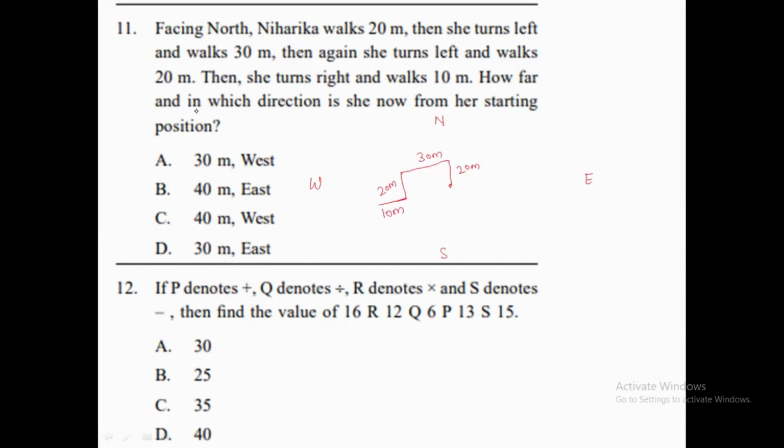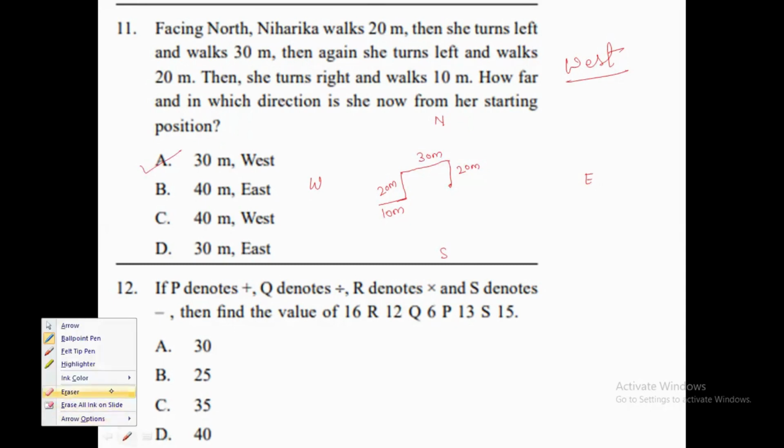So how far and in which direction is she now from her starting point? The starting point is this only. From the starting point, she is in the west direction, that is for sure. If we go through the options, in option A only west is there, so we could choose option A directly. But in option C also west is there, so we cannot choose option A directly.